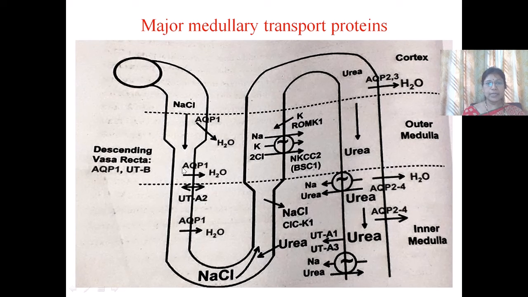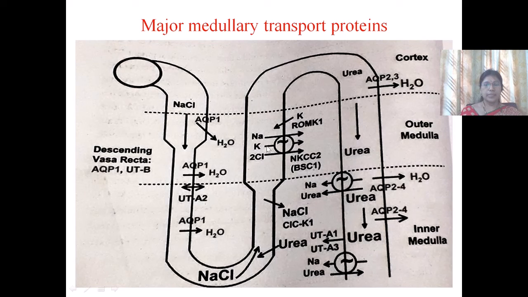The thick ascending segment co-transports sodium, potassium and chloride ions with the help of the sodium potassium 2 chloride co-transporter into the interstitial fluid. So the filtrate in the ascending segment passes on to the distal convoluted tubule.